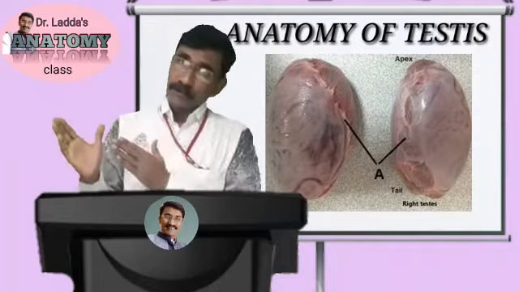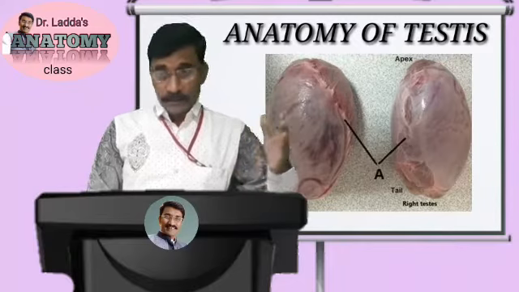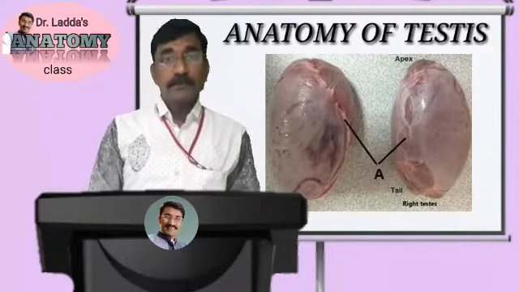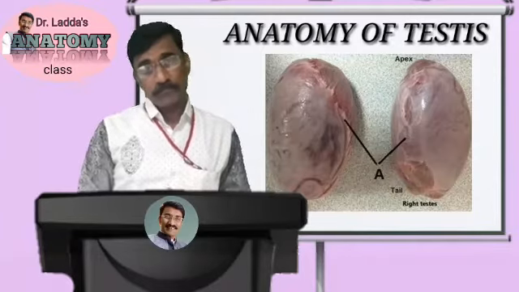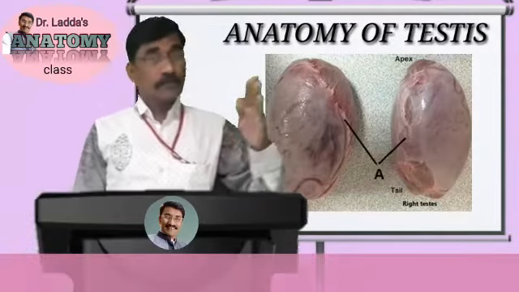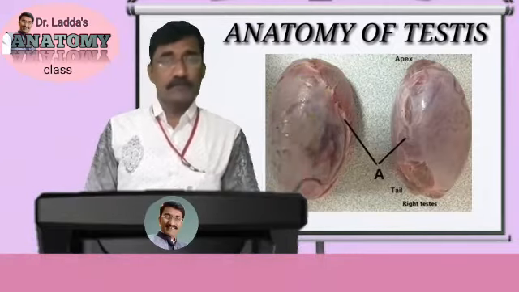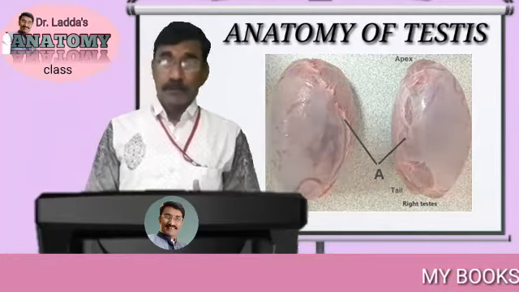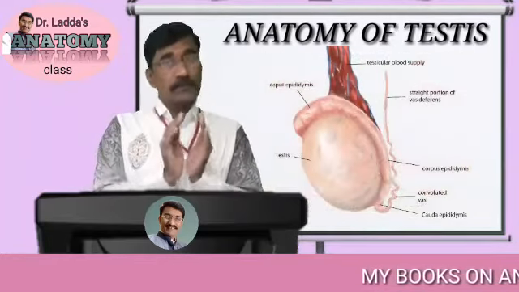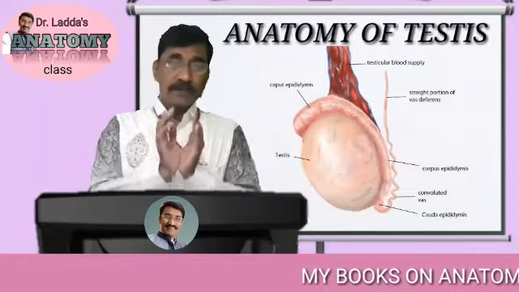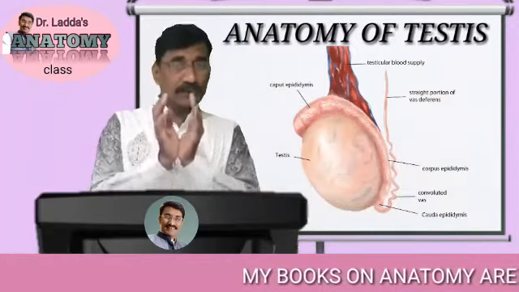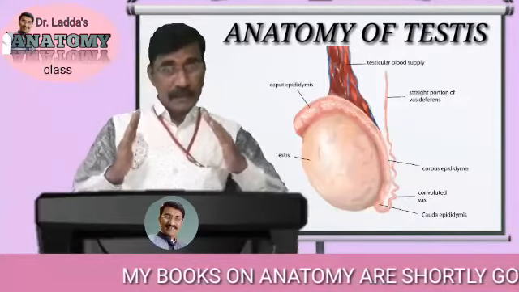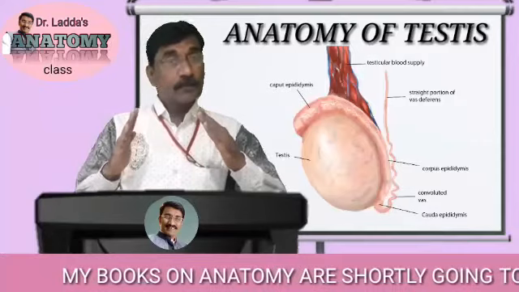Like the ovaries in the female, testes are the male reproductive organs. It is the same as the ovaries, means you can write the word, it is homologous with the ovaries. Now the testes are in the scrotum, in a hanging position. They are two and they lie in the scrotum in an oblique direction.